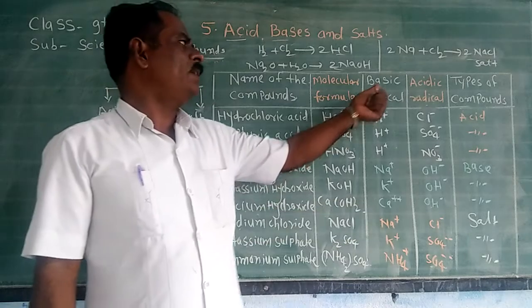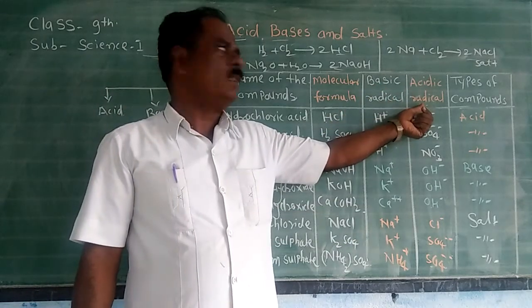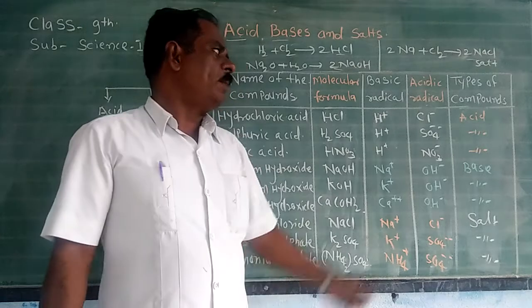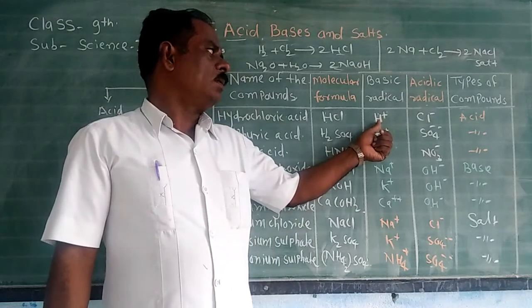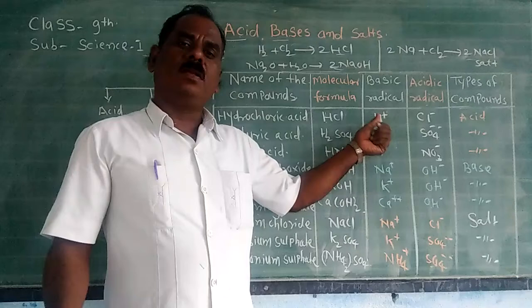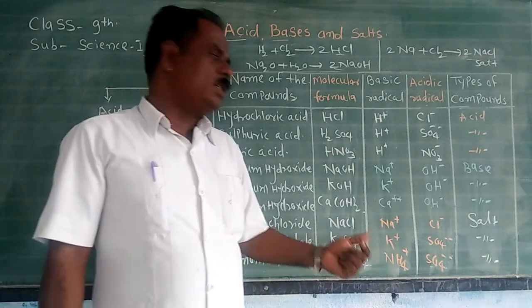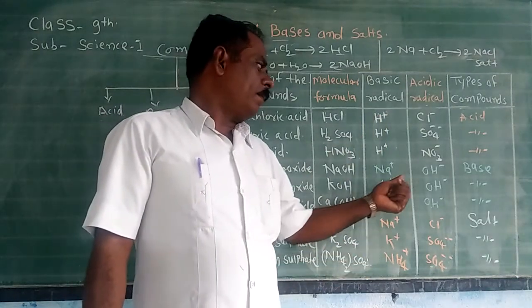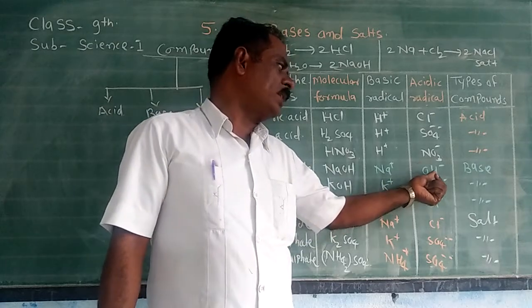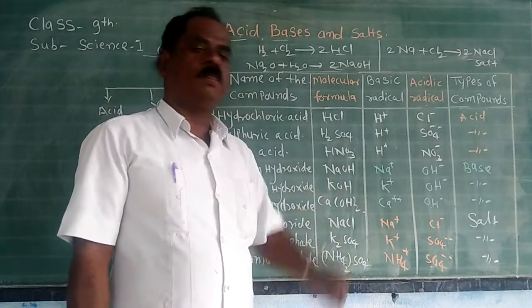How to define basic radical and acidic radical? A question may be asked sometimes like this: define acidic radical and basic radical. Basic radical means, in case of a base, the ion formed by removing the hydroxide ions of the base. Such ions are called basic radicals.